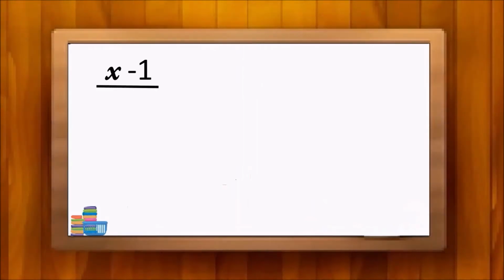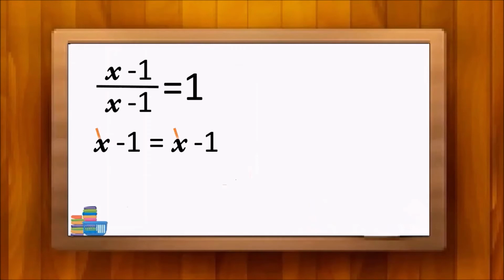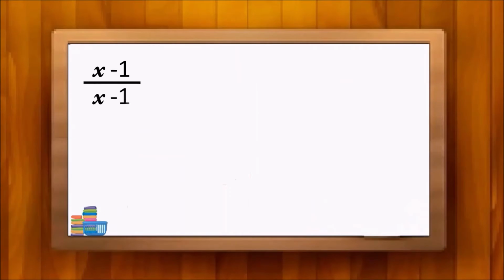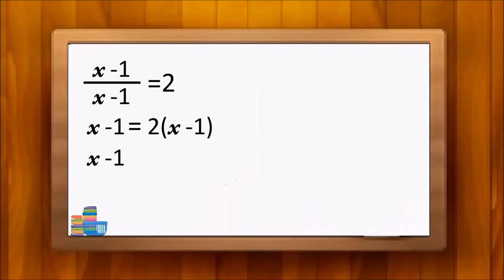I take the equation (x minus 1) over (x minus 1) equals 1. Then x minus 1 equals x minus 1. x can be cut off from either side. Then minus 1 equals minus 1. So this equation is correct for any x. Then I take this equation, (x minus 1) over (x minus 1) equals 2. Then I'll solve it. x minus 1 equals 2 times (x minus 1), then x minus 1 equals 2x minus 2, so x equals 1.